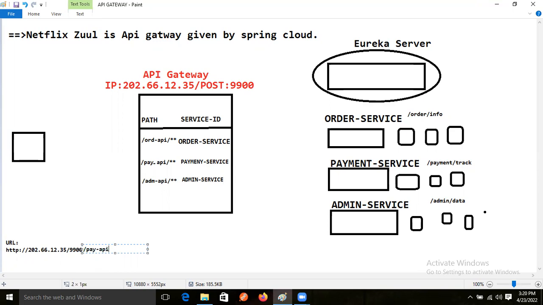Then after that, the controller-level path, which is payment, right? Payment. After that, track, right? Like this, we will give the URL for accessing more internal microservices.